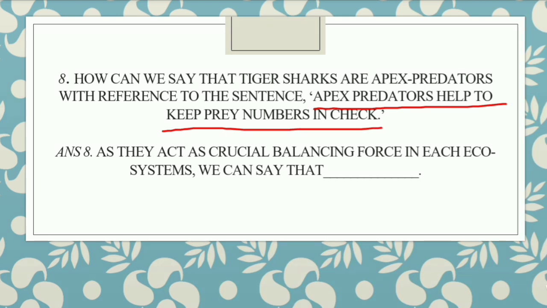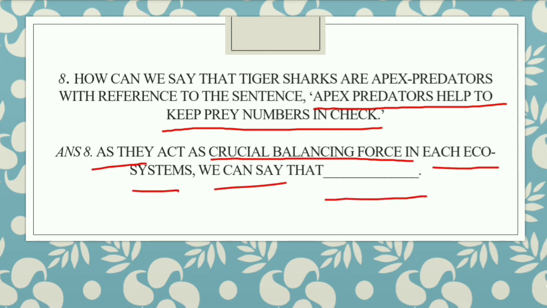Okay, what are apex predators, students? Apex predators are those carnivorous animals which help to keep the ecosystem balanced. Okay, and this is actually the answer given in your passage. So as they act as a crucial balancing force in the ecosystems, we can say that tiger sharks are apex predators. Okay, is it clear?